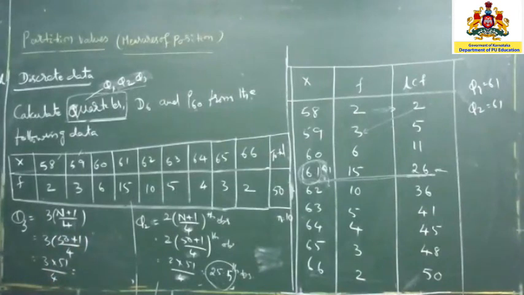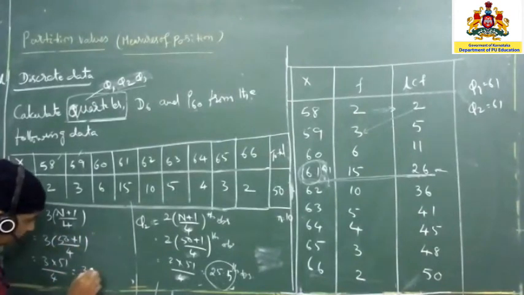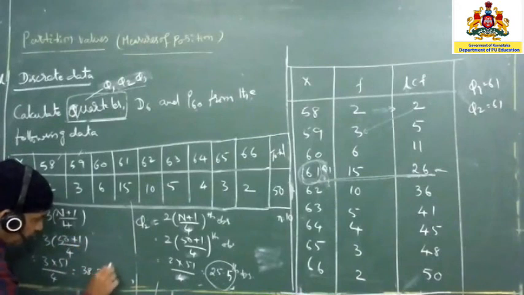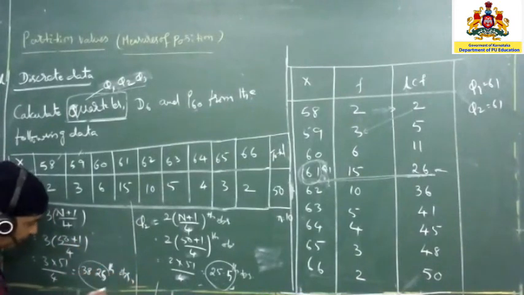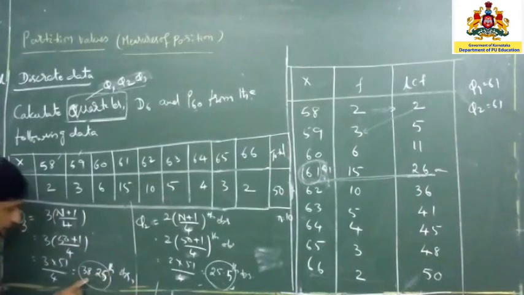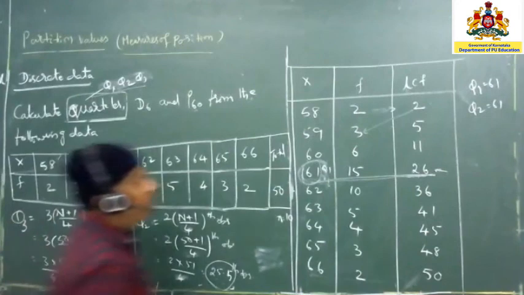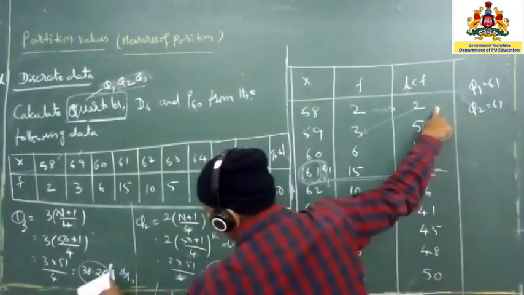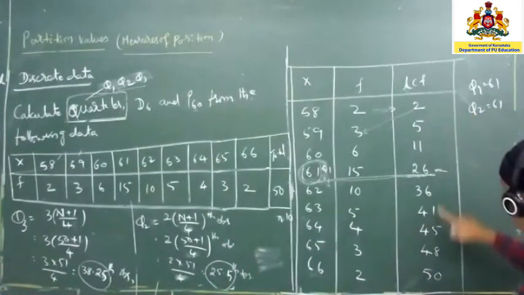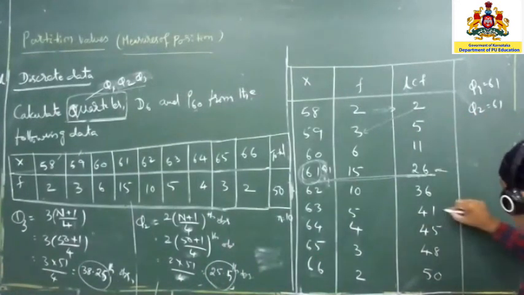That is 38.25, the 38.25th observation. Now this value, 38.25, you have to look into the LCF. So where will you get the 38.25? You will get it here itself only, in this one.